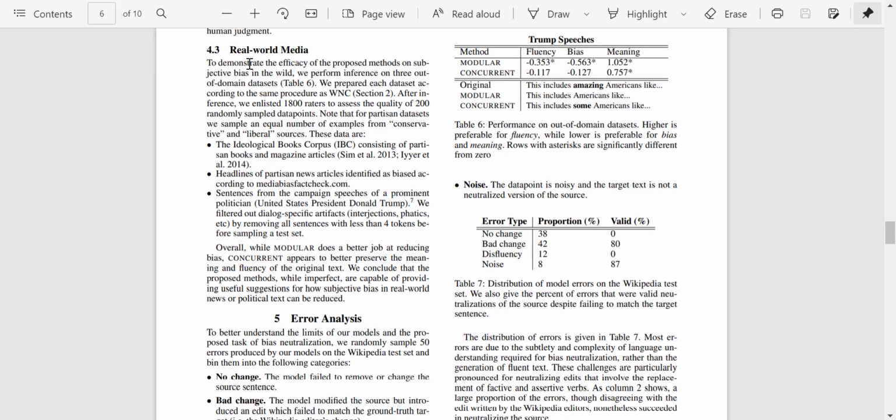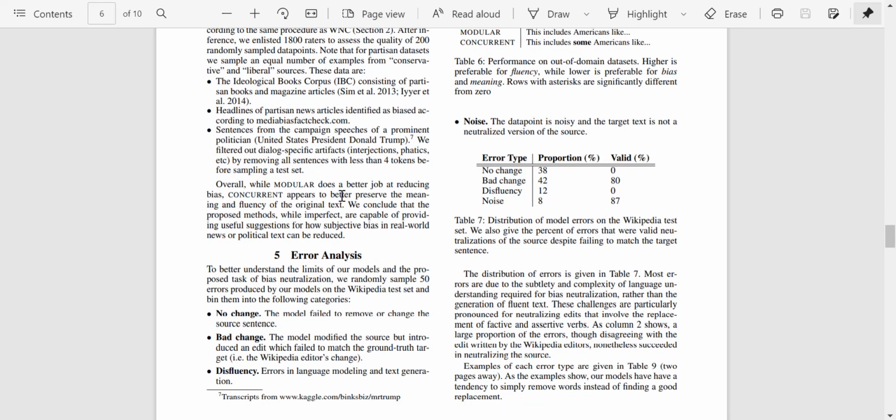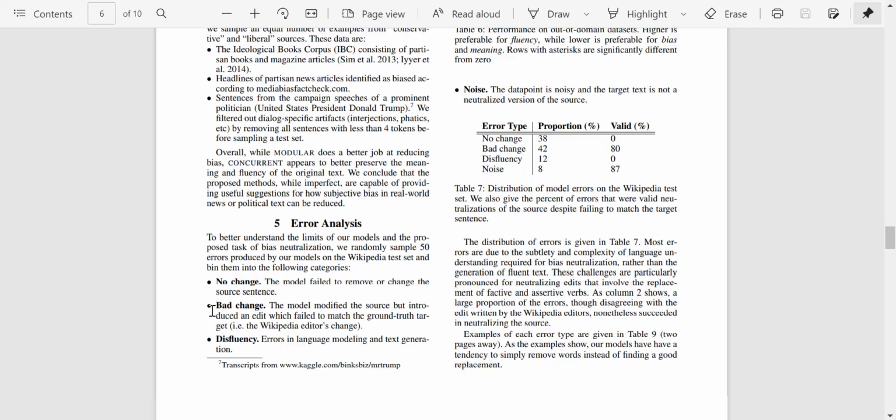For real-world media, to demonstrate the efficacy of the proposed methods, we prepared out-of-domain datasets which the model has not seen before. After inference, we enlisted 1800 raters to assess the quality of 200 randomly selected sample data points. So they used the IBC corpus, the headlines of partisan news articles, and sentences from the campaigns of politicians such as Donald Trump. The result which they found was that modular does a better job at reducing bias, while concurrent does a better job at overall preserving the meaning of the sentence.